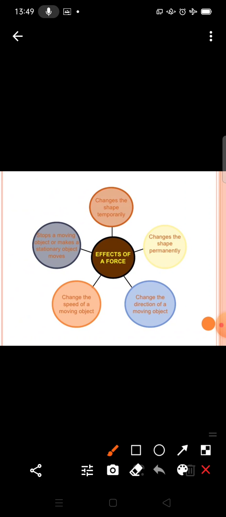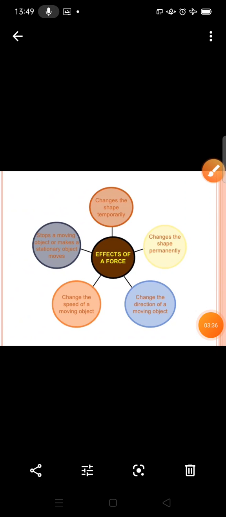Student, first of all, it changes the shape temporarily. For example, when you apply force with your hand, you can change the shape of the dough while making the chapati.